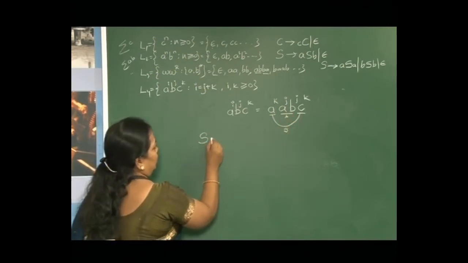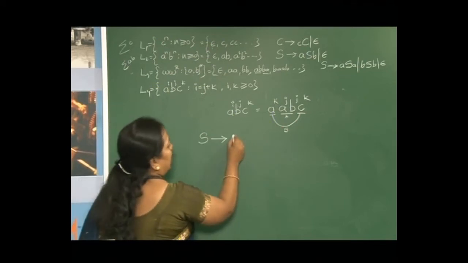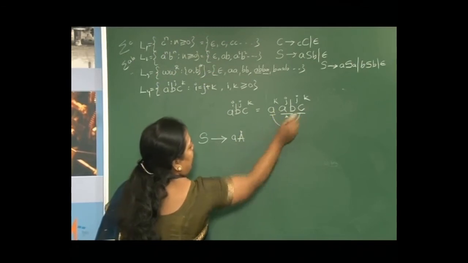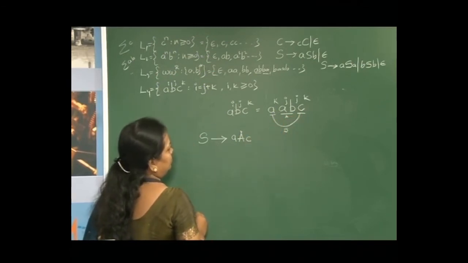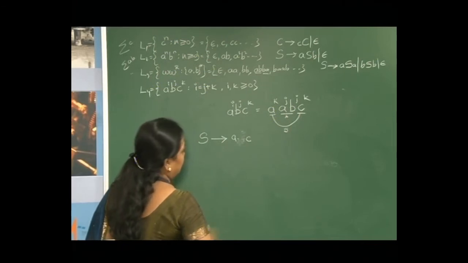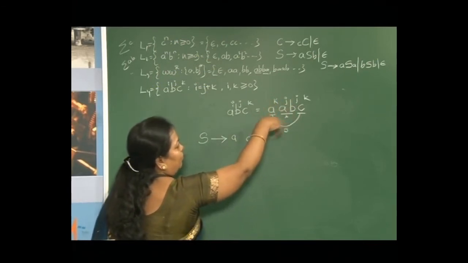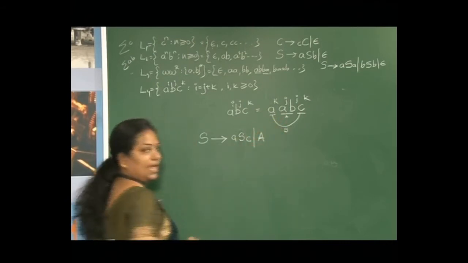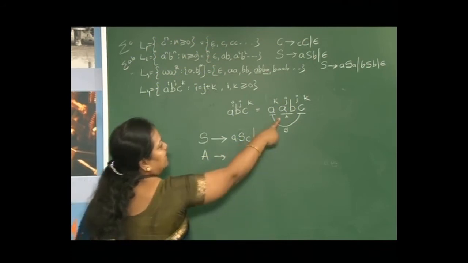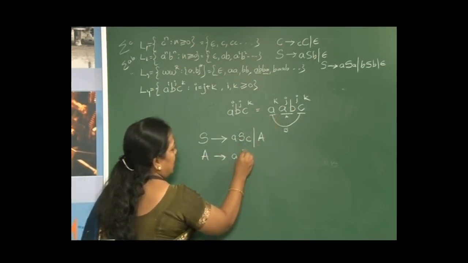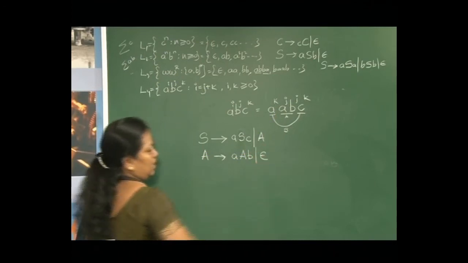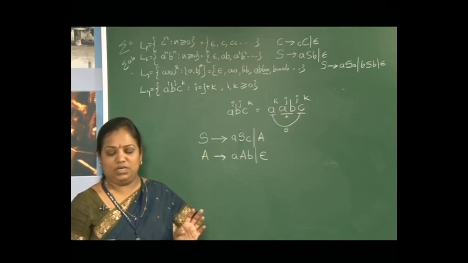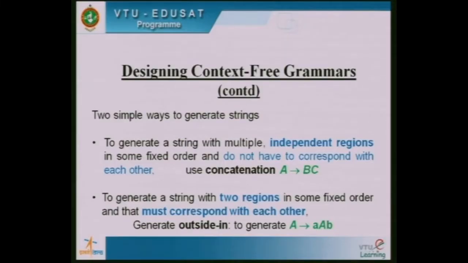At that time, the rules will be S tends to a S c, because it has to go in the loop k number of times, and the inner variable is A. And now what is A? A is a raised to j, b raised to j. So, A tends to a A b or epsilon. So, this is the second type of generating the rules. This way we can go for generating any number of languages.